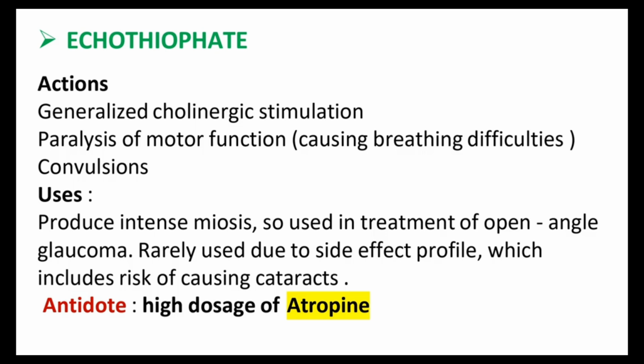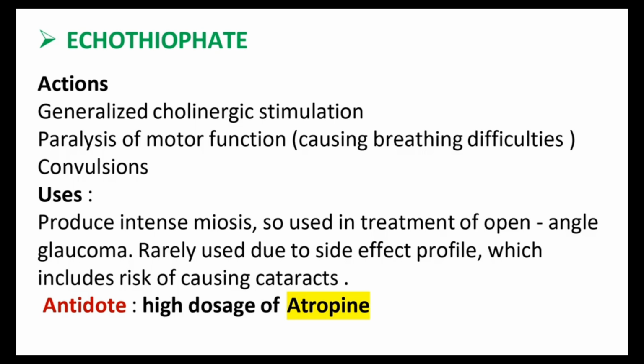Then the uses. One of the important uses is that it produces intense miosis. We are discussing cholinergic agonists here, so the miosis action is there, so it is used in the treatment of open angle glaucoma. If there is miosis action, we can use it in glaucoma. It is rarely used nowadays due to its side effect profile, which includes the risk of causing cataracts. So that's why it's rarely used only.